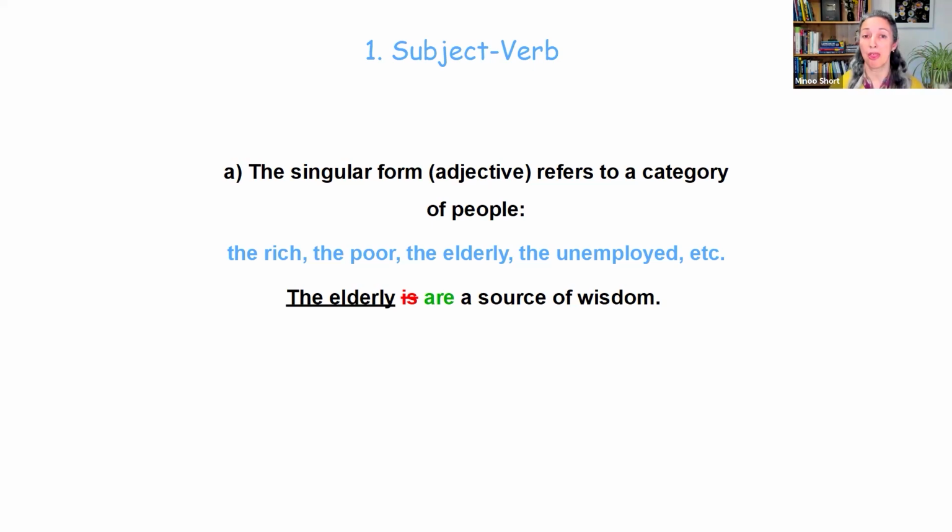For example, the rich, all rich people, the poor, all poor people, the elderly, the unemployed, etc. When we see the word, it's a singular word, an adjective, obviously, and we think, oh, singular verb. No, it needs to be plural because we're talking about a group of people. So the elderly, not is, but are a source of wisdom, for example. That's straightforward. Just something to remember.